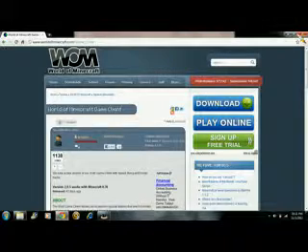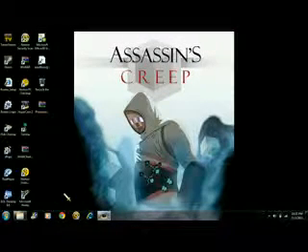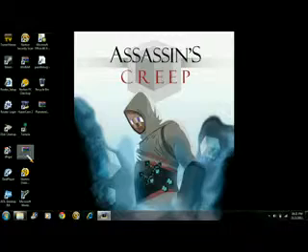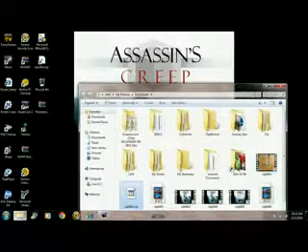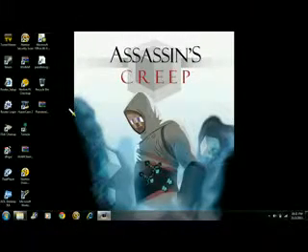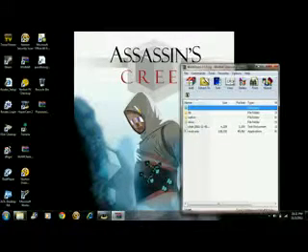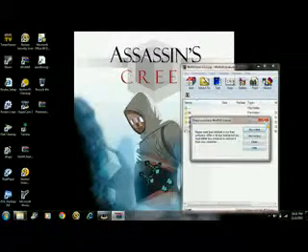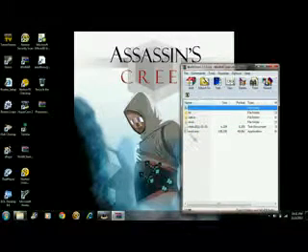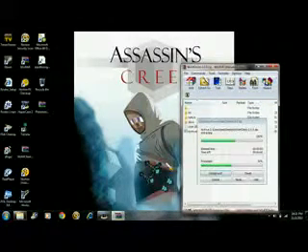Okay, then what you do is exit out of that. Now the downloads are gonna be right here, in your downloads folder or wherever it is. The Wom Client. And get Wom.exe.